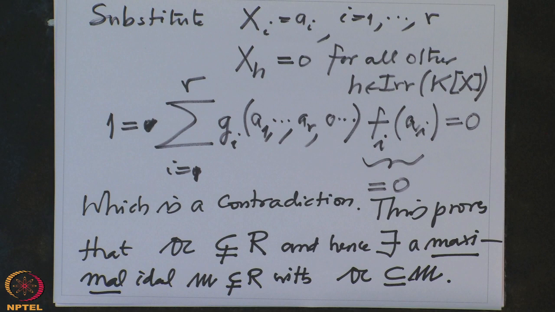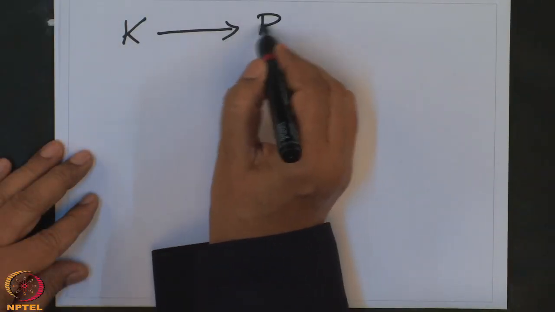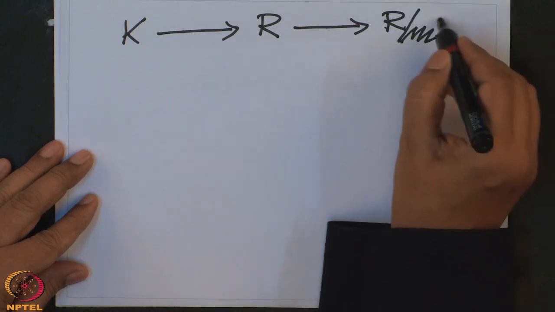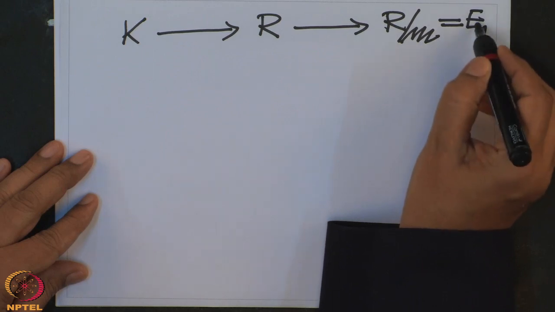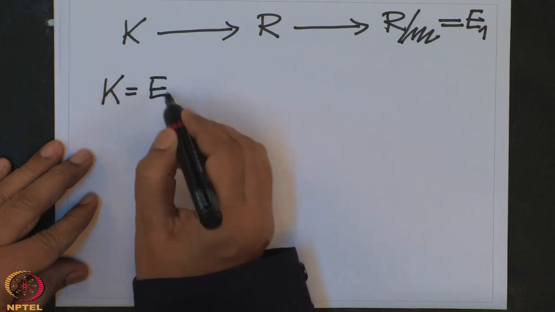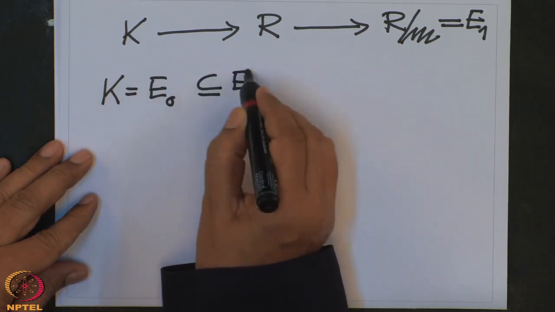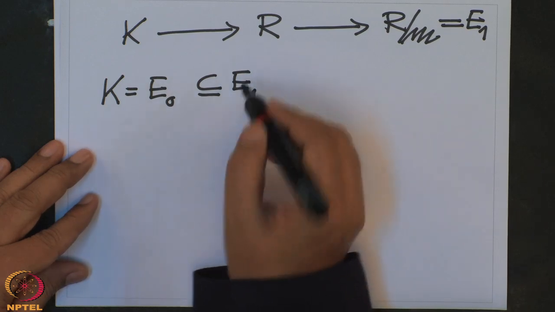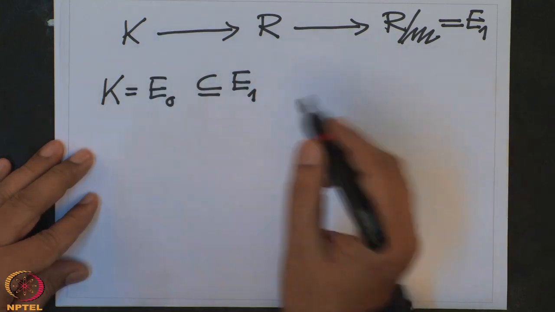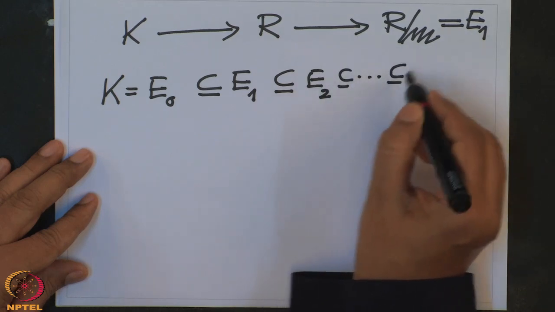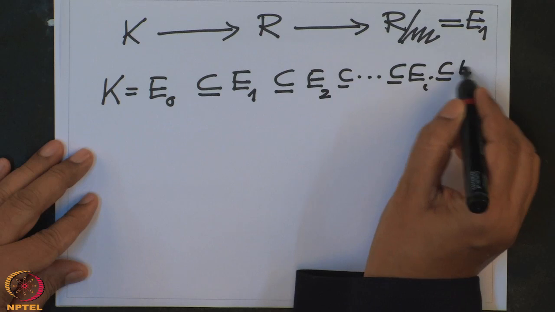So, therefore, the situation now is this: K to R, there is a natural inclusion, and then the residue map R to R by M. This is a field and this is E1, and therefore I get E1, a field extension of K. So K is here, let me call it E0. Then I have extended this to E1 and I will repeat this process. What process? I take all irreducible polynomials and adjoin variables, take the polynomial ring and consider the ideal and so on. So this is embedded in E2, etc., and keep doing this. This is embedded in Ei, this is embedded in Ei plus 1.